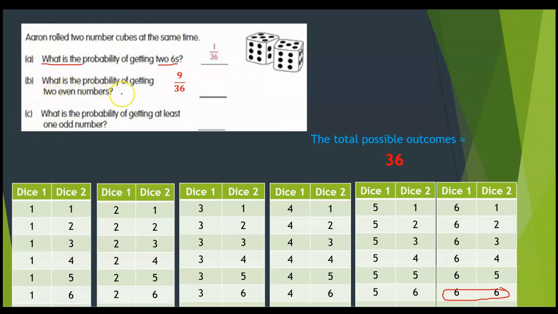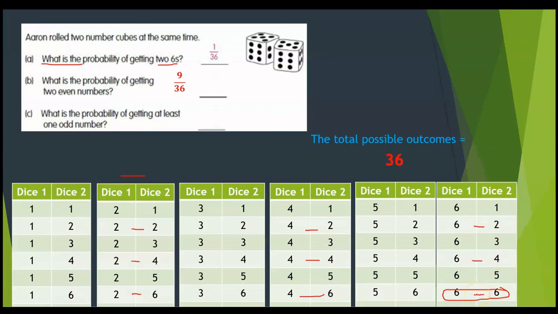What is the probability of getting two even numbers? Let's see, two even numbers. This is no. All of them are odd, so let's look at this dice here. 1, 2, 3, 4, 5, 6, 7, 8, 9.